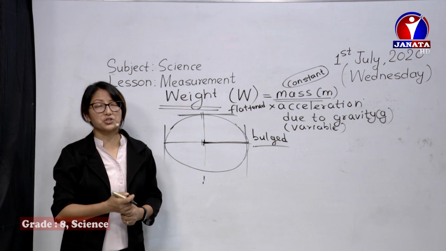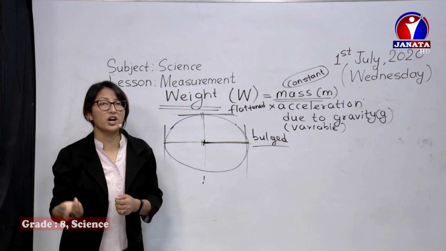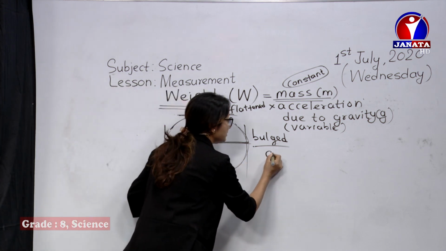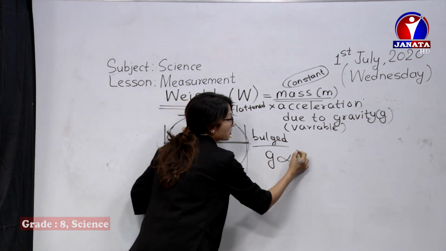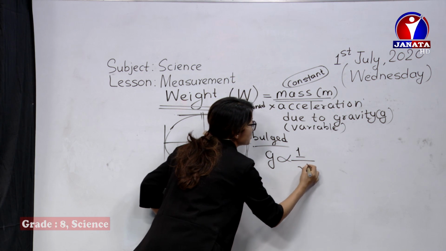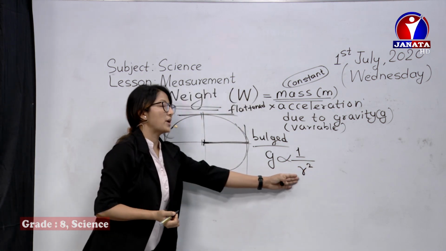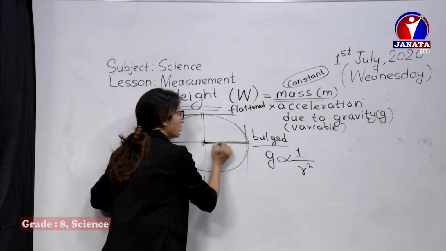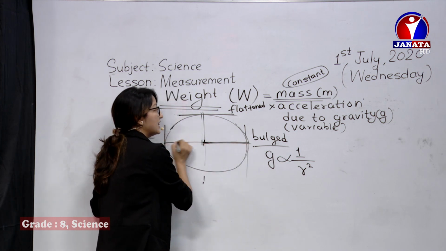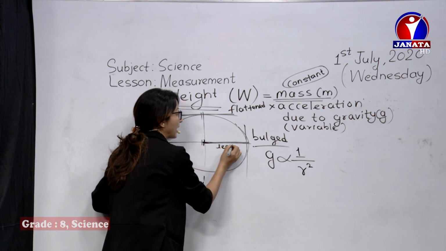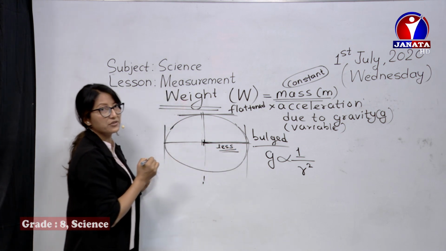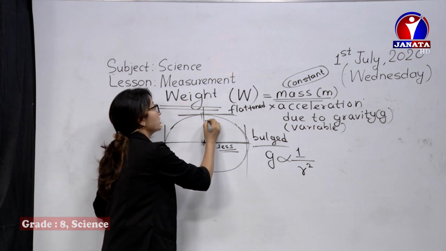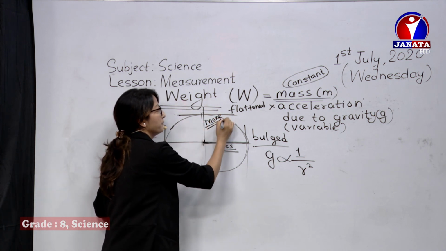Acceleration due to gravity is inversely proportional to the square of the radius. So more is the radius, less is the value of acceleration due to gravity, and shorter is the radius, more is the value.